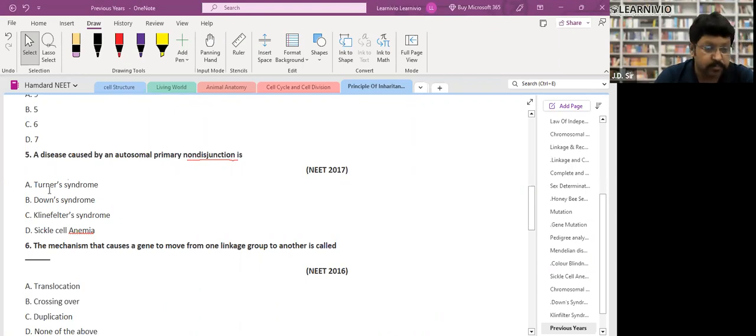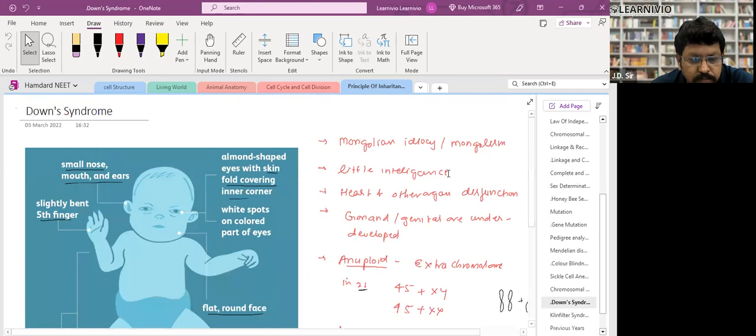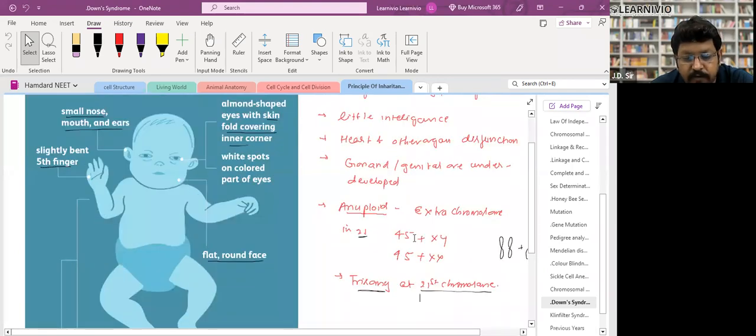Sir, can it be Klinefelter syndrome also? Look, in non-disjunction, what will happen? A sperm will have one less and one more, right? And this is autosomal, meaning one more autosome, so total 45 autosomes should be there, right? Now come to Down syndrome. What is in Down syndrome? 45 plus XY, right? One autosome is more, right? Okay. Yes, sir.